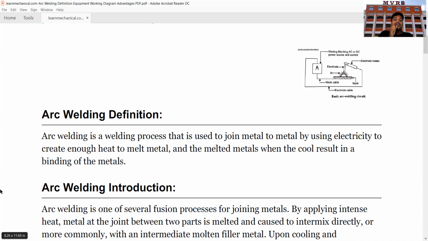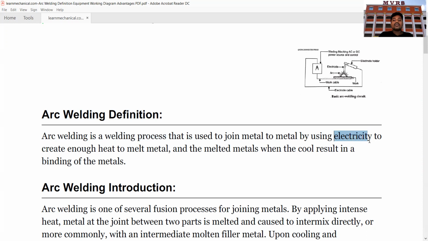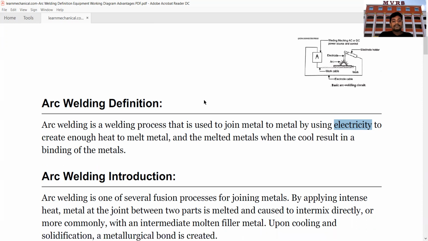When we are using this arc and joining the metal, such kind of welding operation is called an arc welding operation. You can see here, that is what I have mentioned: arc welding is a welding process that is used to join the metal by using electricity. As I have discussed, we are going to use the electricity to generate the arc. I hope you have understood the definition of arc welding.